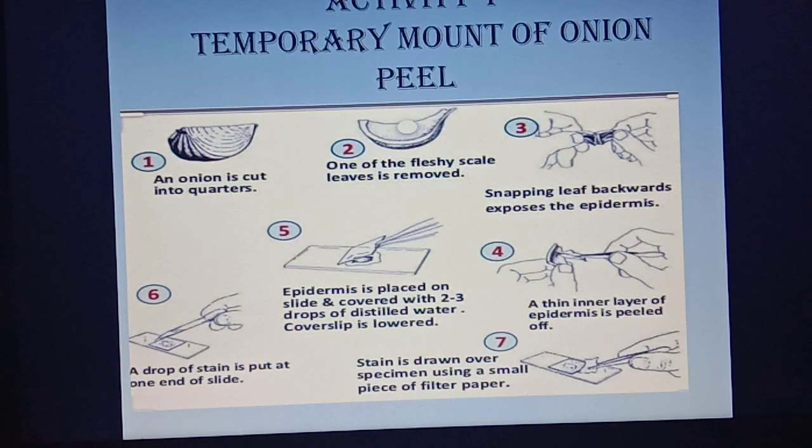Okay, today students, one practical activity, the lab activity you can say for the ninth class, that is the temporary mount of the onion peel. I want to discuss with you.